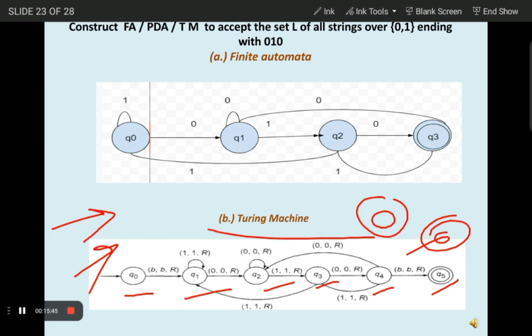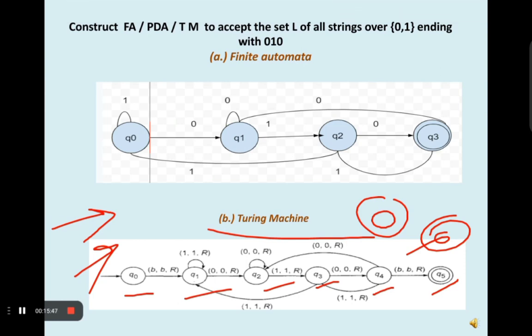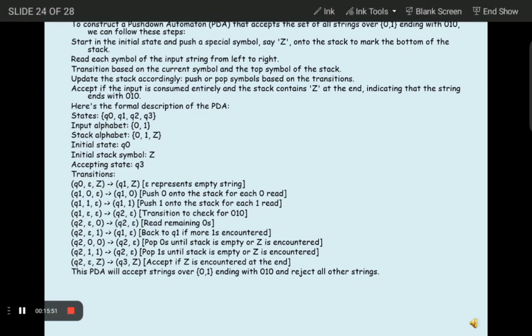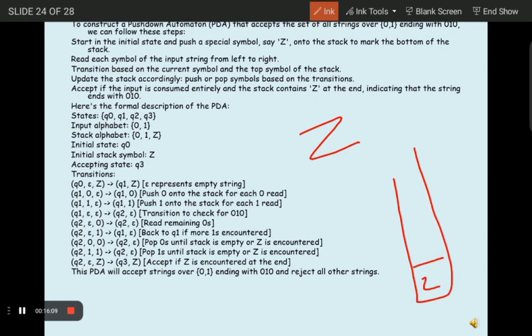Now let's see push down automata, how we can create a push down automata. To construct a push down automata that accepts the set of all strings over 0 1 ending with 0 1 0, we have to follow several steps. Firstly, we start with the initial state and a special symbol Z, which is marked into the stack. This is our stack. We mark the bottom of the stack as Z.